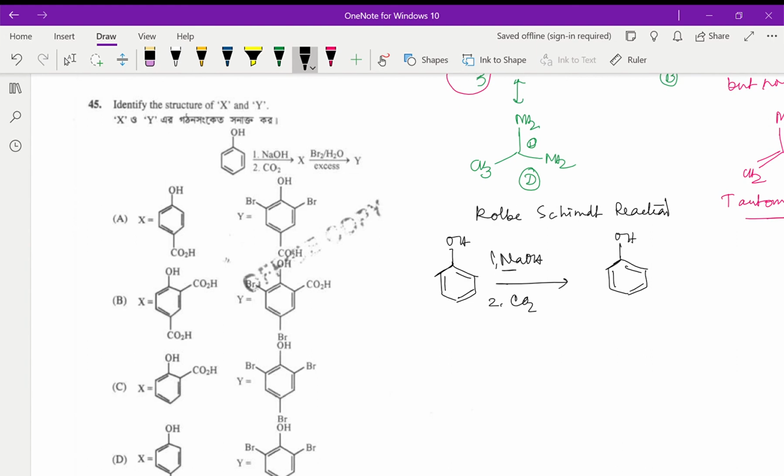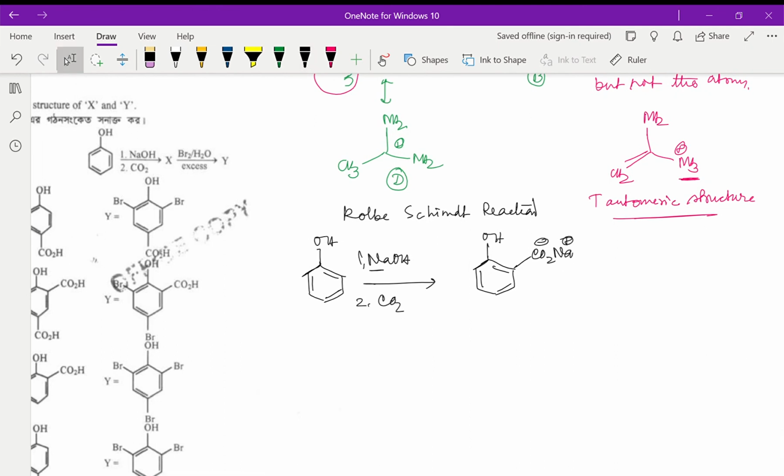So this product is formed as the X, which if you are treating with acid, that reagent has to be given. They have not given the acid, but acid needs to be given, and then you get the product like this, which is called salicylic acid.